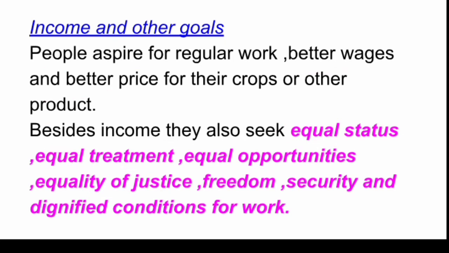So let me make it simpler. Let me make it easy for you. If you have two job opportunities, A and B. In job A, the employer offers you 20,000 and the working conditions are not good, and the boss treats you like a slave, and he or she does not respect you.